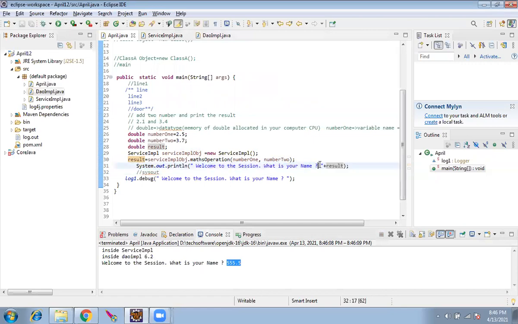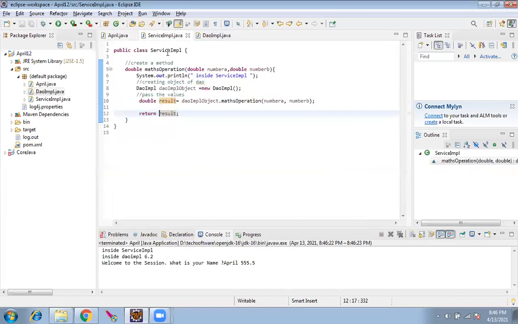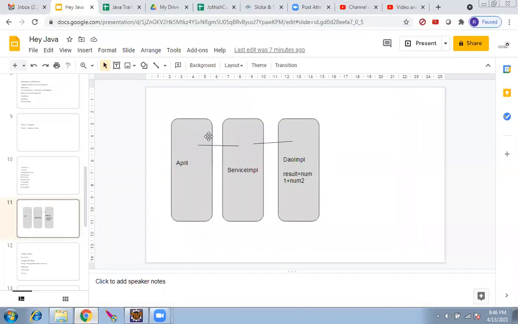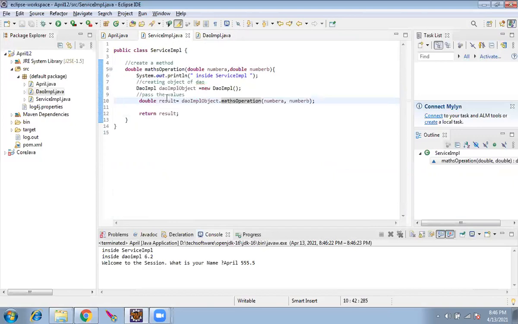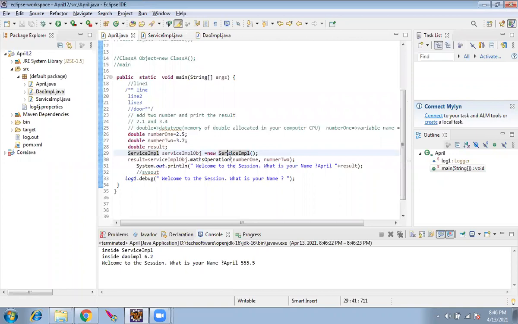Welcome to the session. What is your name? This is inside the API program. So what happened now? From here, API, the control went to service. From service, it went to DAO. So this flow, it went to DAO. From the DAO, it came back to service. While coming back, this value, 555.5, came back here. What service did? Whatever was returned by DAO, it returned back again here. What this is doing, whatever was returned by service, it is just catching it and showing us. So always 555 is showing.